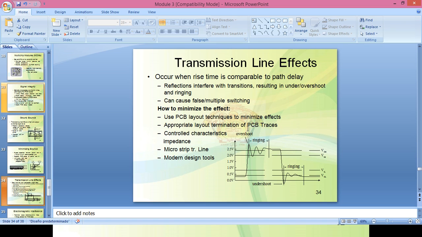These effects will be minimized when we run the path over one plane, creating microstrip transmission lines. So we have to create microstrip transmission lines.